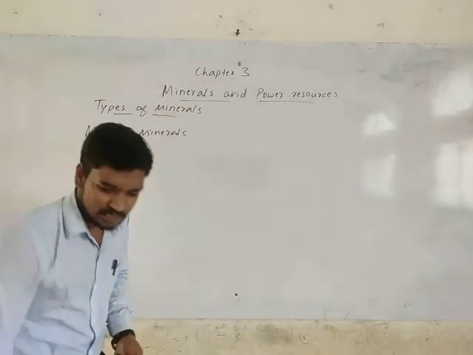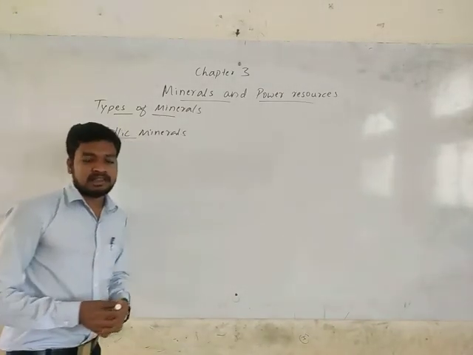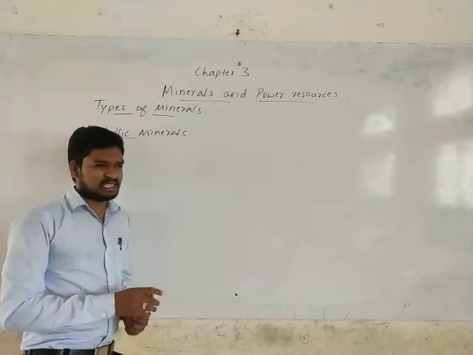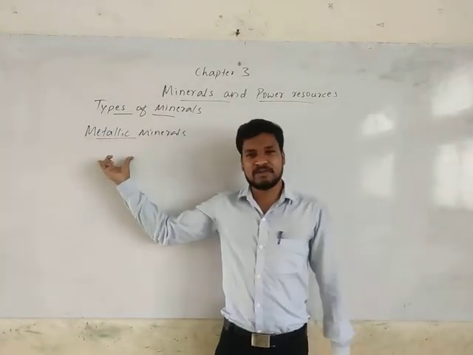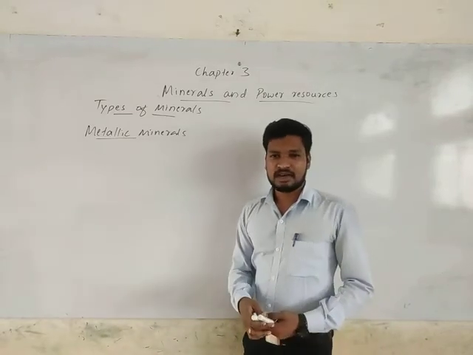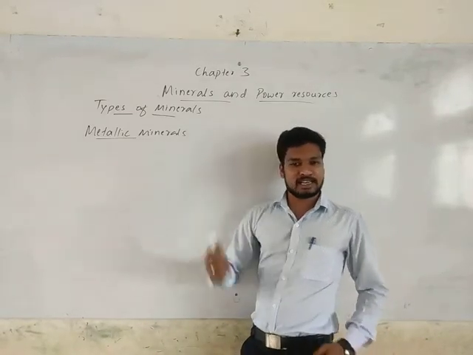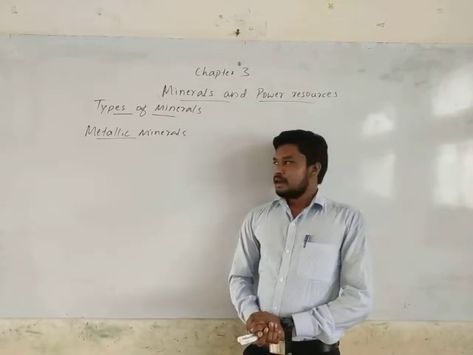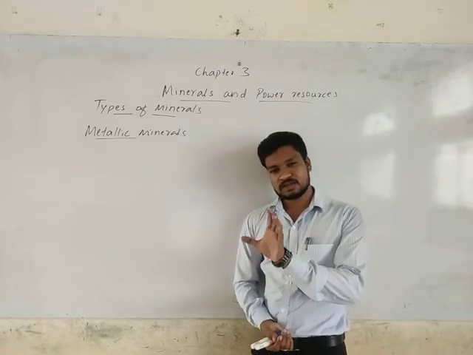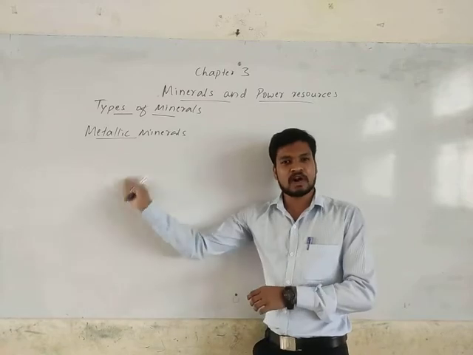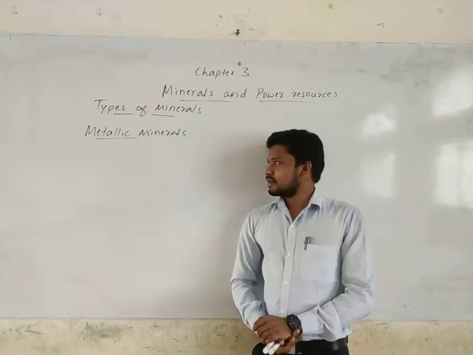These minerals contain metals, or the metallic form of metals in them. They are called metallic minerals. These minerals are a good conductor of heat, and they are harder than the non-metallic minerals.